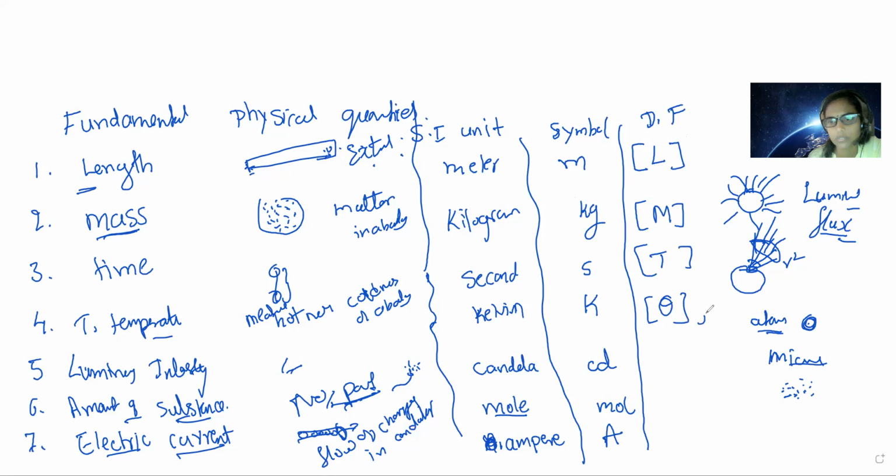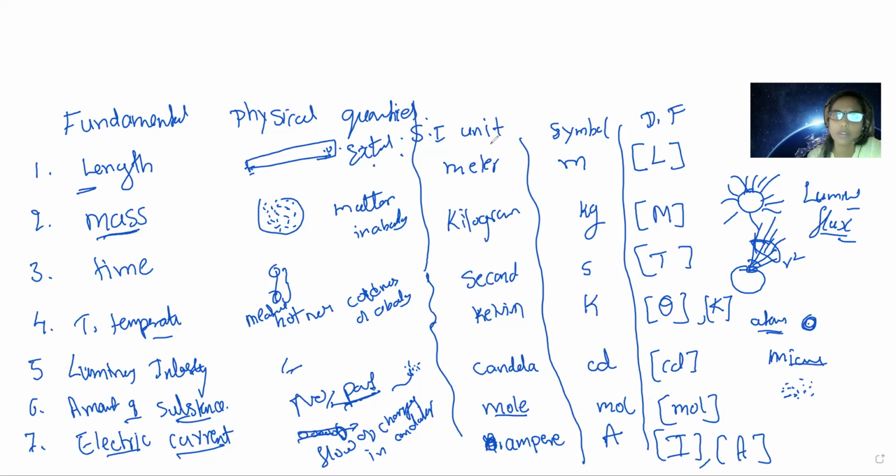Or we can also take Kelvin. And for candela we write cd. This is the dimensional formula. For amount of substance we write small mol. And for electric current, some books follow I, and some books follow A. Okay children, this is for electric current.